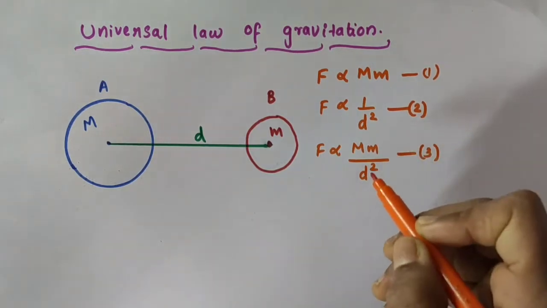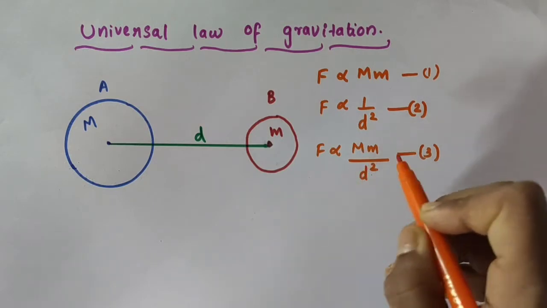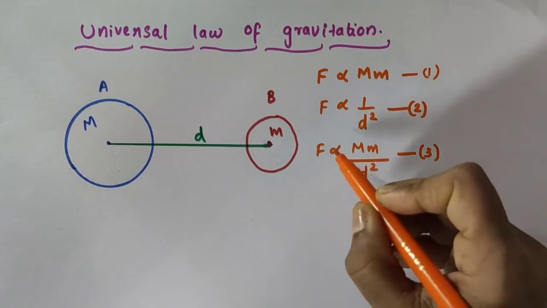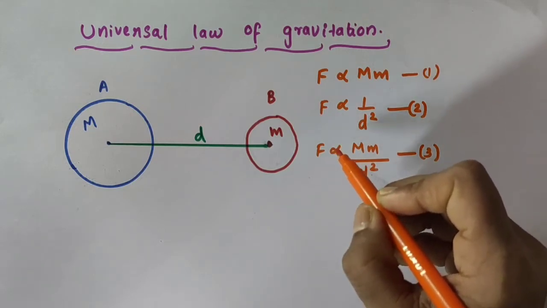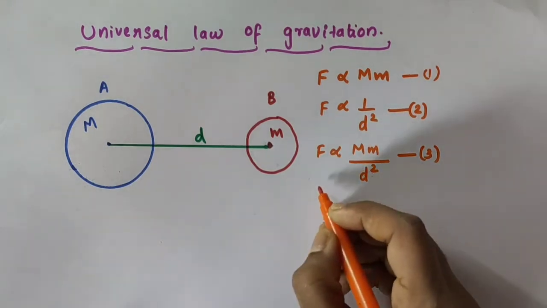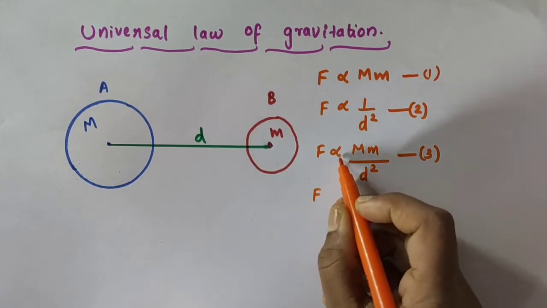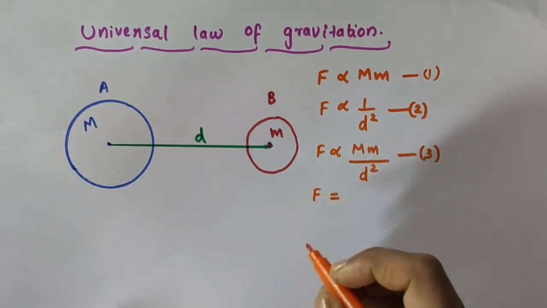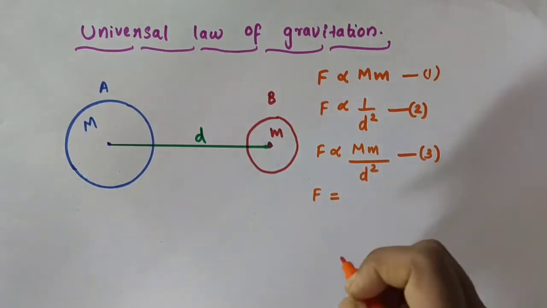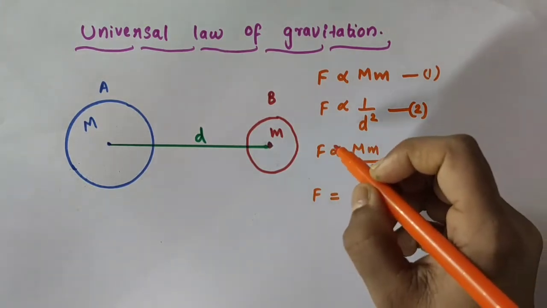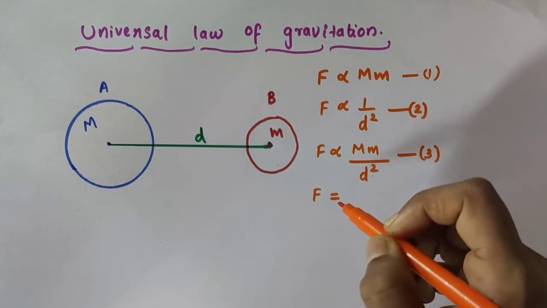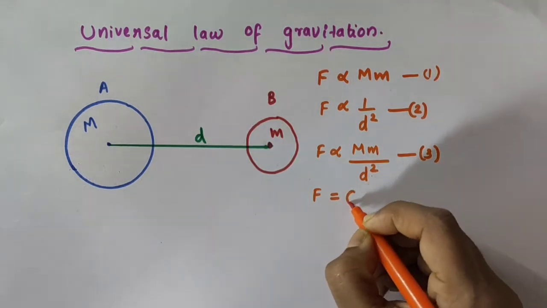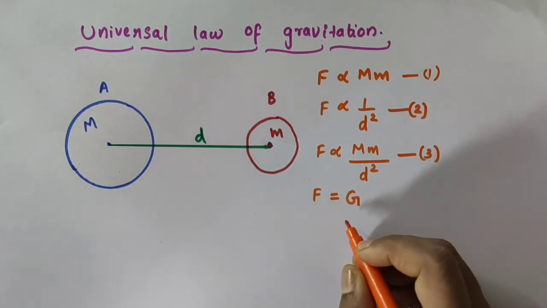Now, to get this in an equation form, that is F equal to something, we want to remove this proportionality sign and write an equal sign here. We cannot simply do that. While we are replacing this proportionality sign with an equal sign, we should write a proportionality constant here. So I am writing one proportionality constant here, capital letter G.